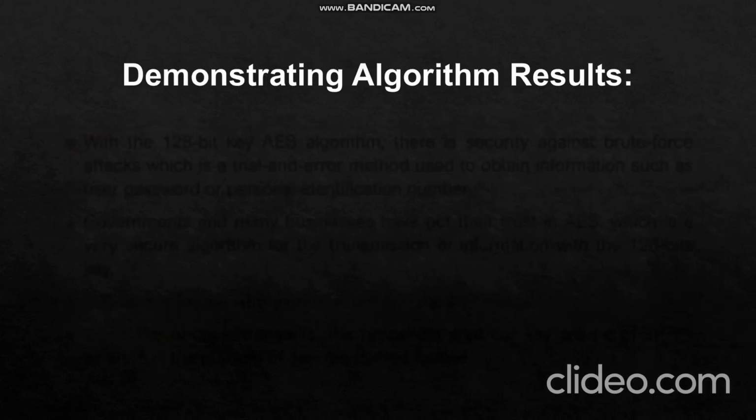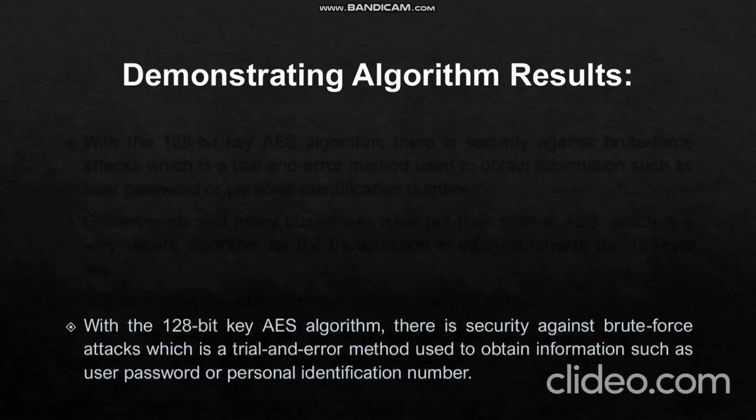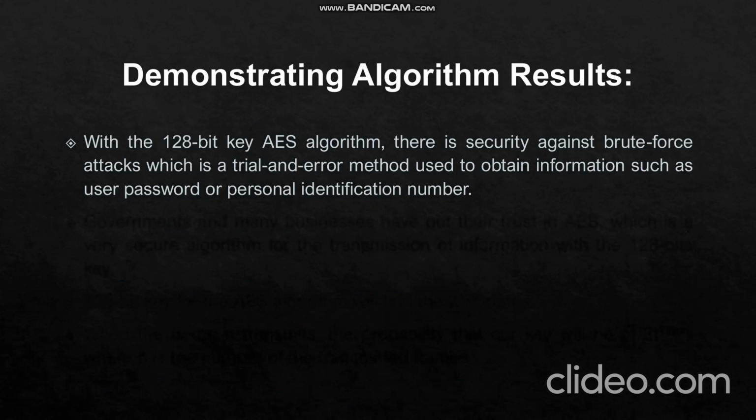So now let us see the demonstrating algorithm results. Data security in IoT systems, and especially in tracking cruise control systems, is one of the topics of interest. So with the 128-bit key AES algorithm, there is security against brute force attacks, which is a trial and error method used to obtain information such as user passwords and personal identification numbers. Brute force works by testing all possible passwords to find the right password.